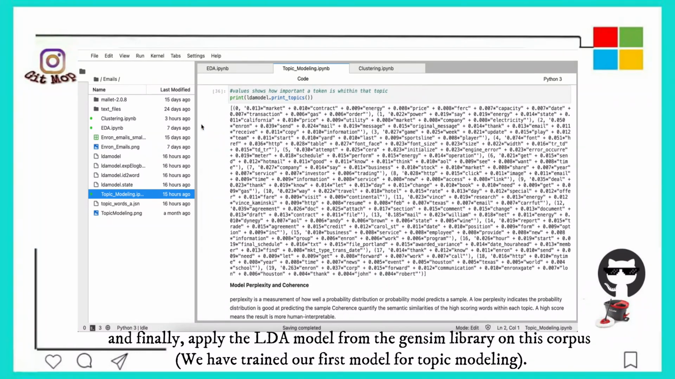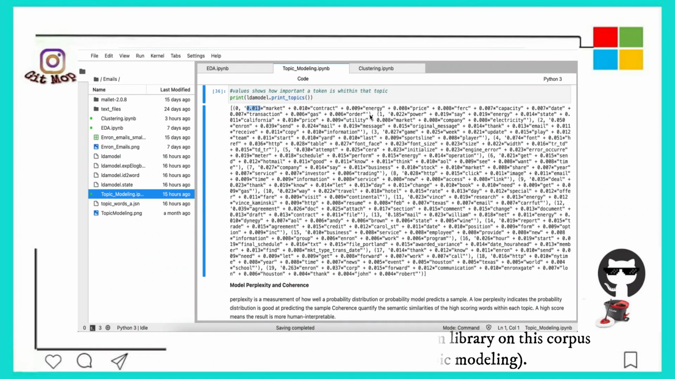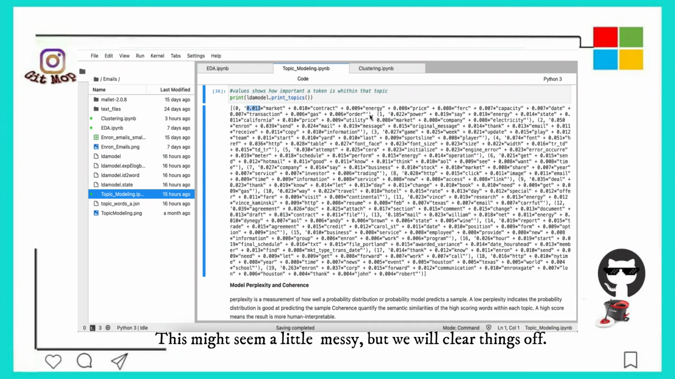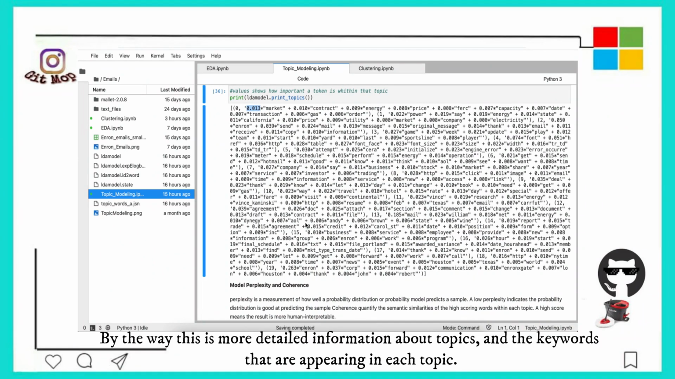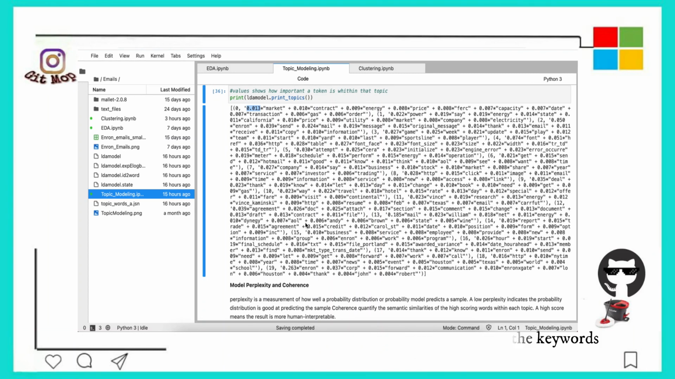Here are the generated topics, where each value shows how important that token is in that specific topic. This might seem a little bit messy, but we will clear things up. But this is more detailed information about topics and the keywords that are appearing in each topic.